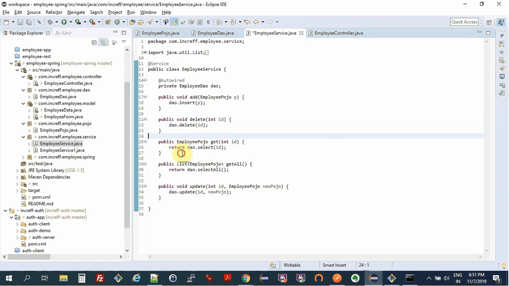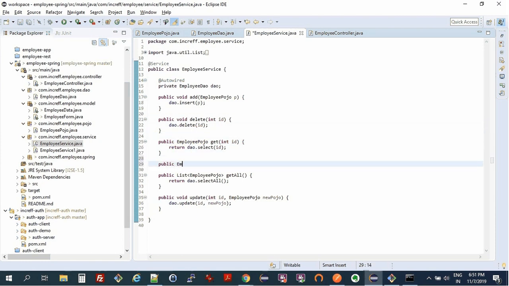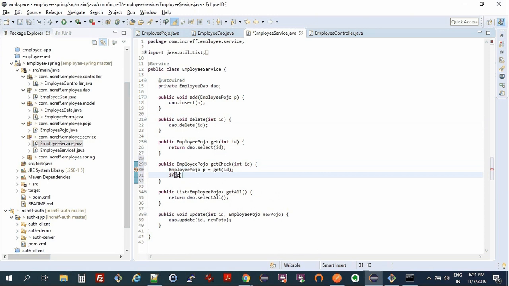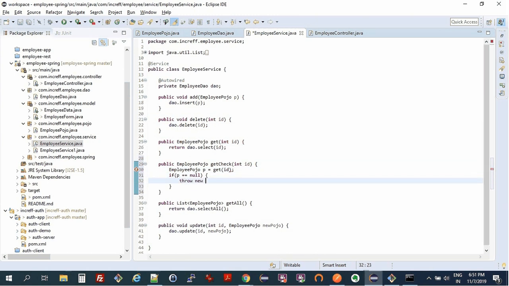So I can have a method like public employee Pojo getCheck, int ID, and p equal to getID, and if p equal to null, then throw new, let's say, API exception, right?